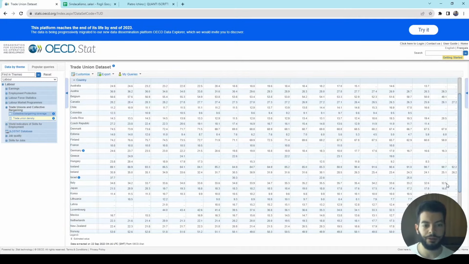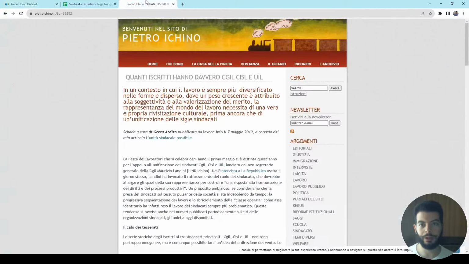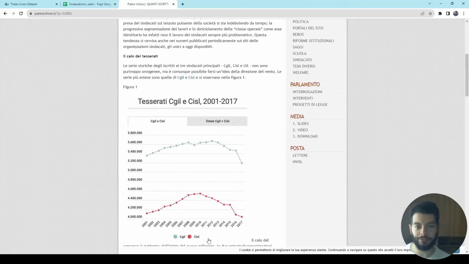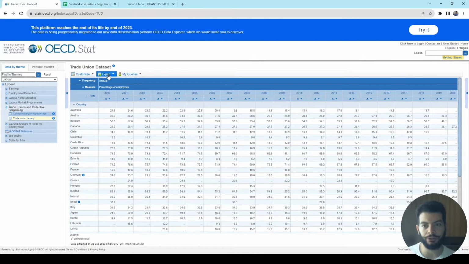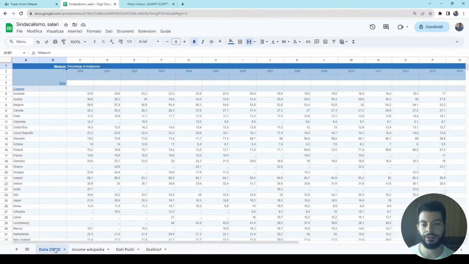And honestly, I don't feel convinced at all by this value because I know from articles like this one that the main unions of Italy have a steep decrease since 9 years. But I didn't spend much time going into the methodology of this data. I tried to export this table as CSV to put it inside the spreadsheet, but the usual problem of having the dot instead of the comma as decimal led me to just copy and paste this inside here.